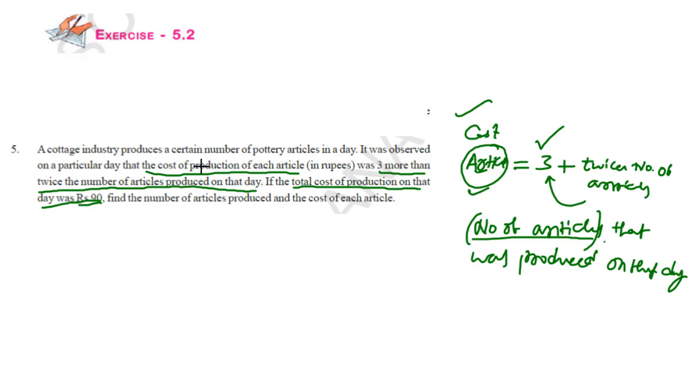Now using these two pieces of information, we need to find the number of articles produced and the cost of each article. Here we don't know the cost of each article and we don't know the number of articles produced on that particular day. But we have the relation between the cost of each article and the number of articles produced, and also the total cost of production on that day, that is 90. Using these two points, we have to find the number of articles produced on the day and the cost of each article. So now let us see how to find this.